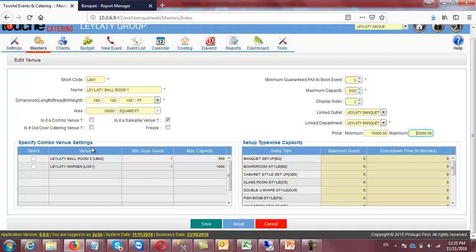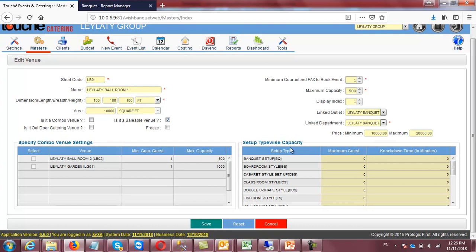This is, if you click, is it the combo venue? For example, first I will make the base venue with the name of ballroom 1. Then I will create another one, ballroom 2. The third one I will make combo ballroom. So in combo ballroom, the ballroom 1 and 2 will appear here. I will select both. I will put a check here and I will save it. So what happened? The combo is the logical hall, the combination of these two. So when you are going to sell that one, you are dealing with that one. So the others will also be reserved. That is the concept of combo.